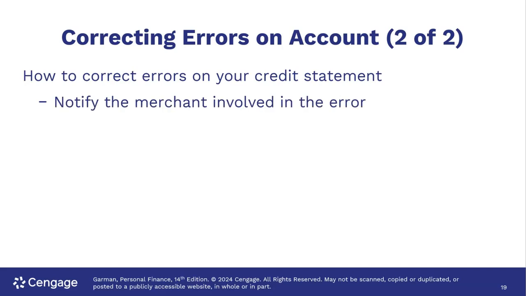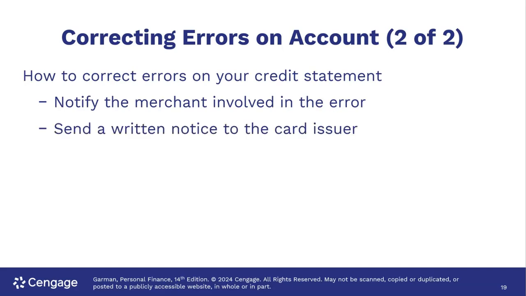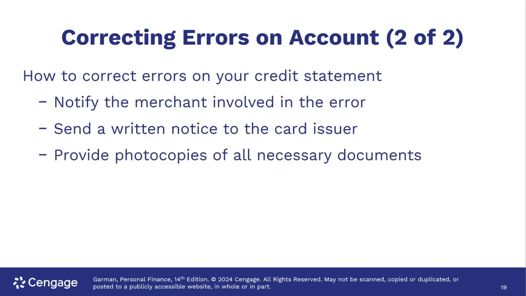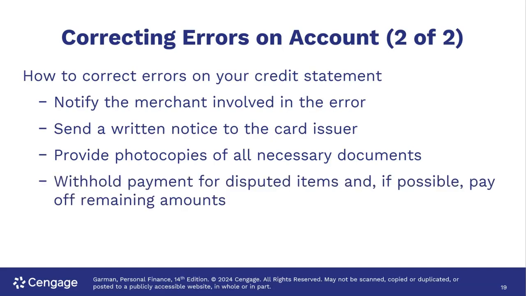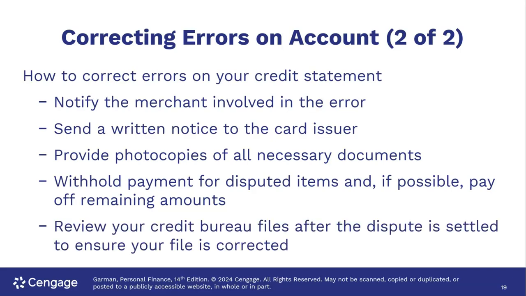So how to correct those errors? Notify the merchant, then send a written notice to the lender or card issuer. Provide copies of all documents, and you can withhold payment for disputed items until the resolution occurs. You still have to pay any other amounts, but you don't have to pay for disputed items. Review your credit bureau files after the dispute is settled to ensure that it's corrected.